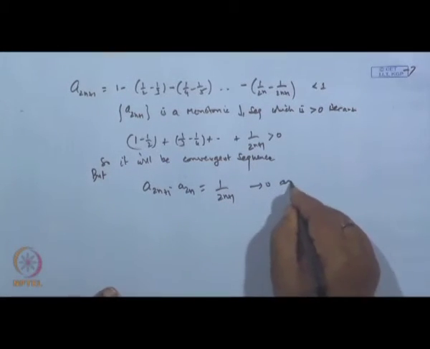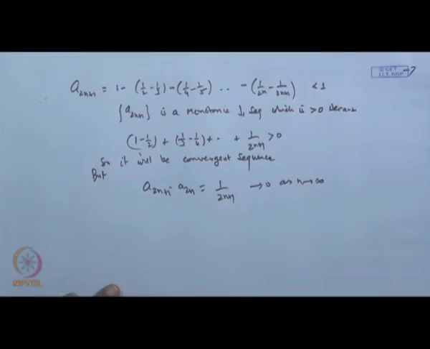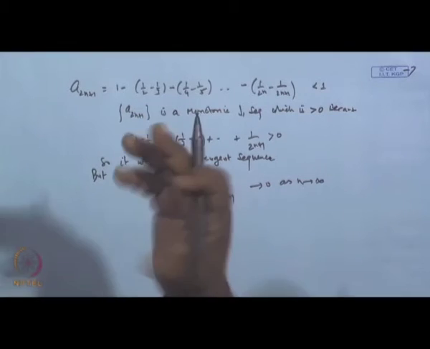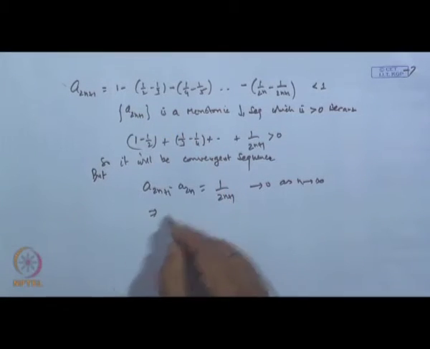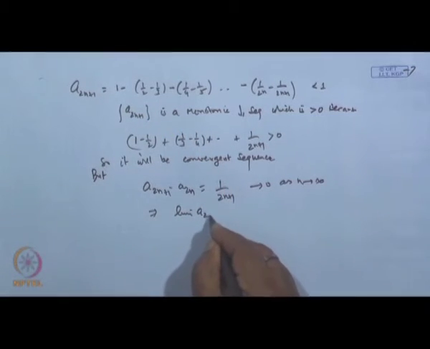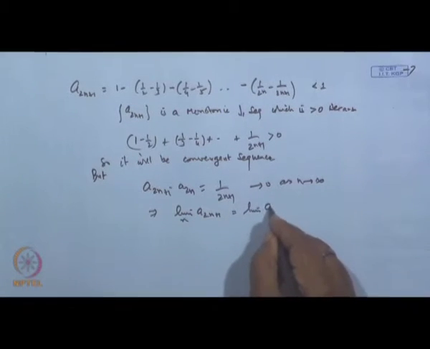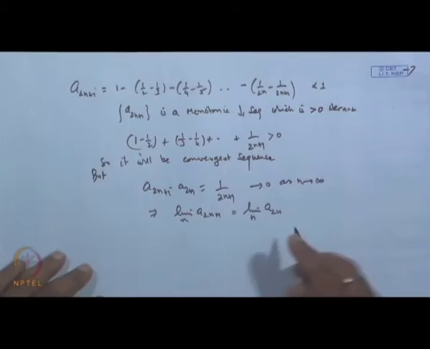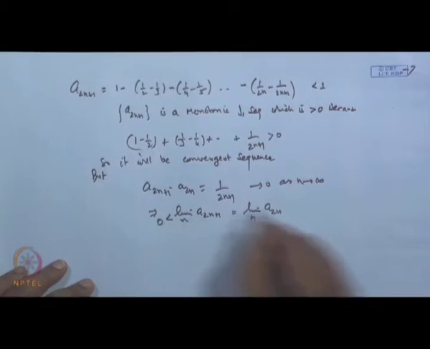This goes to 0 as n is sufficiently large. It means both these sequences are basically identical. So, the limit of A 2n plus 1 will be the same as the limit of A 2n. The limit will exist, lying between 0 and 1.